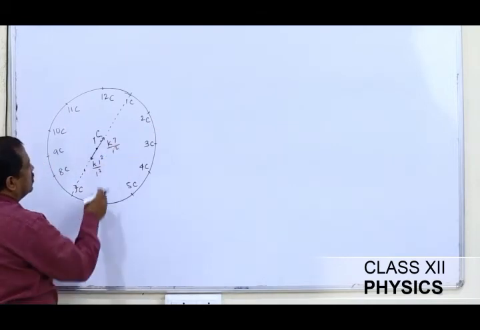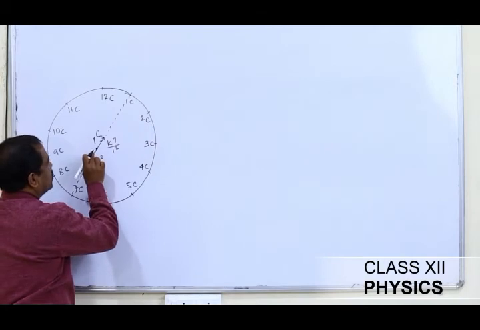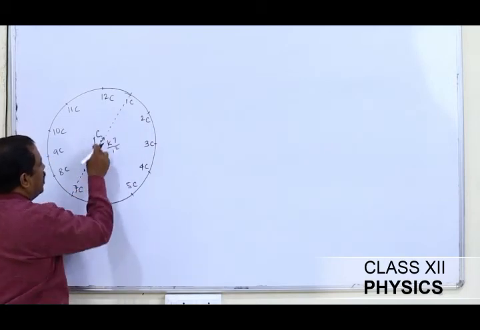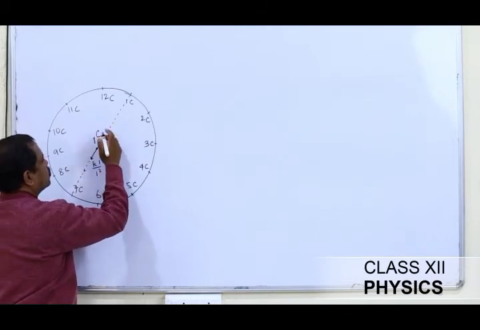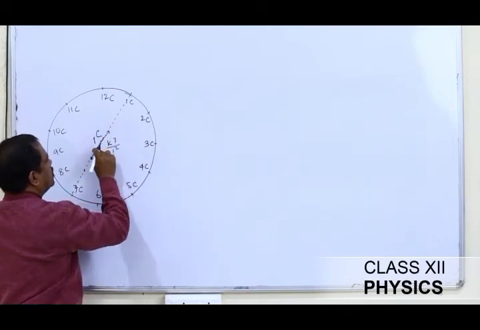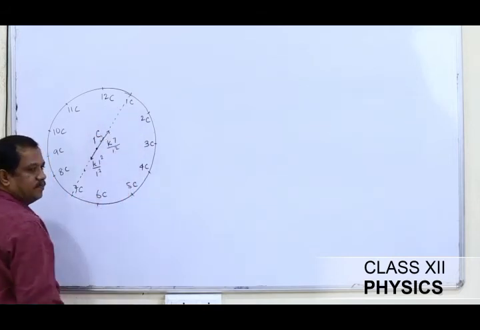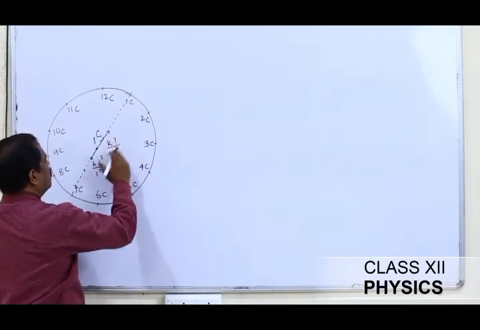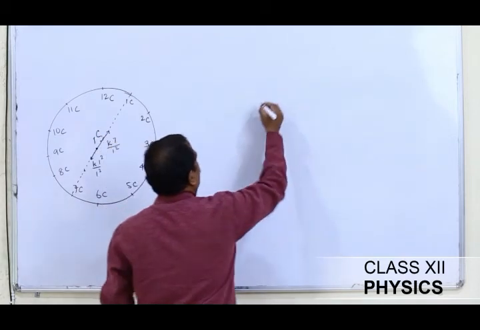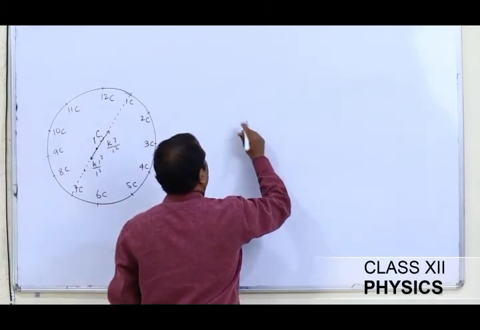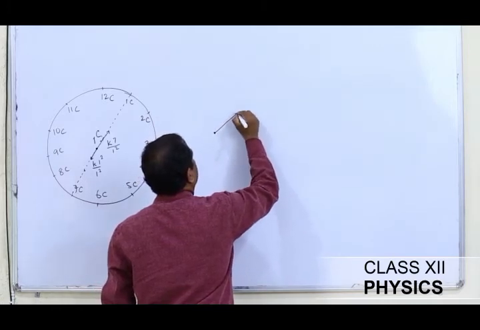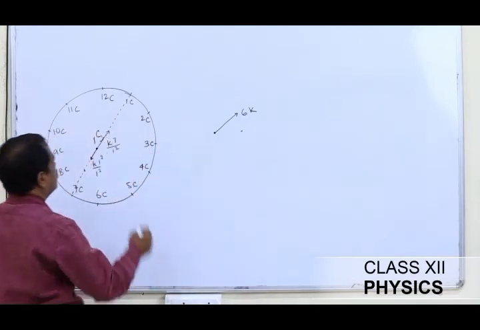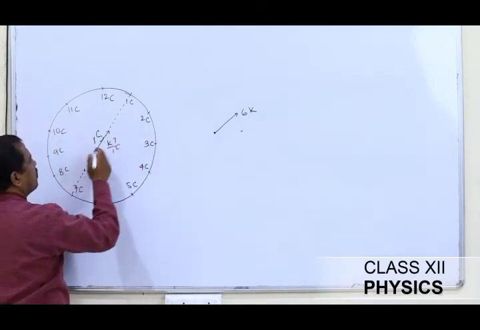So 7K force is acting in this direction, and 1K force is acting in this direction. So the net force will be 6K in this direction. So along this line, 6K force is acting. Let me inspect this charge and this charge.